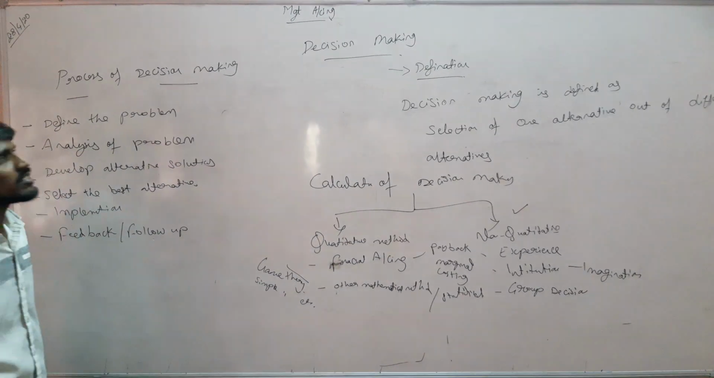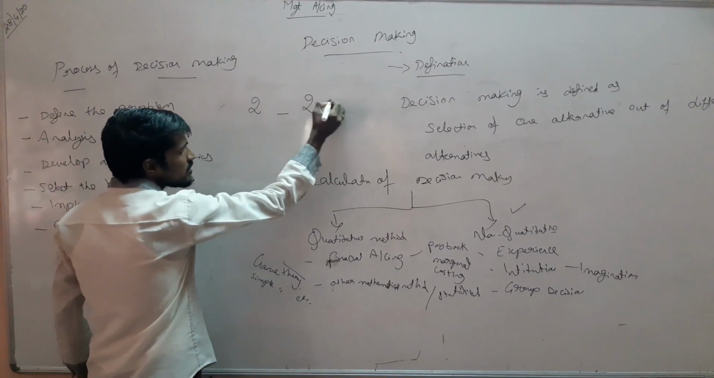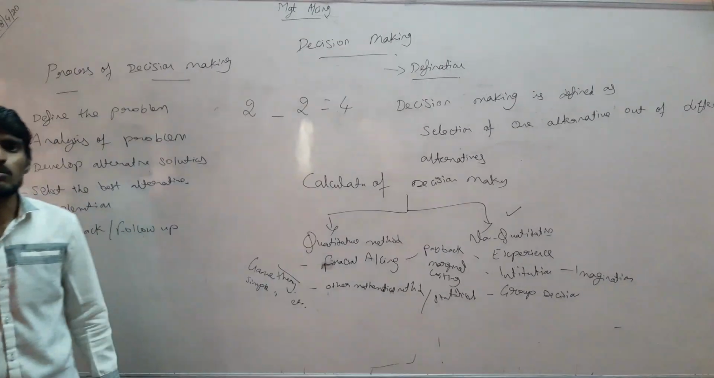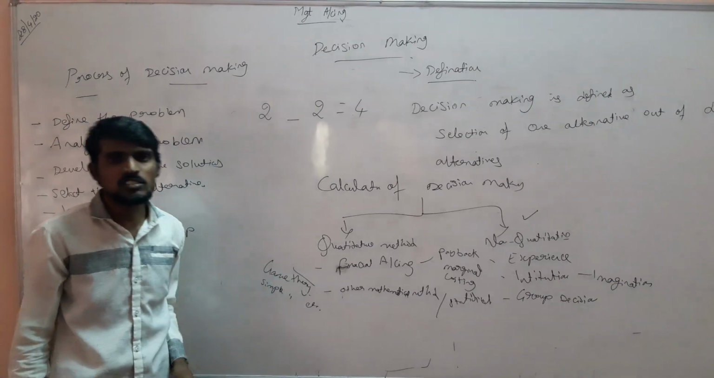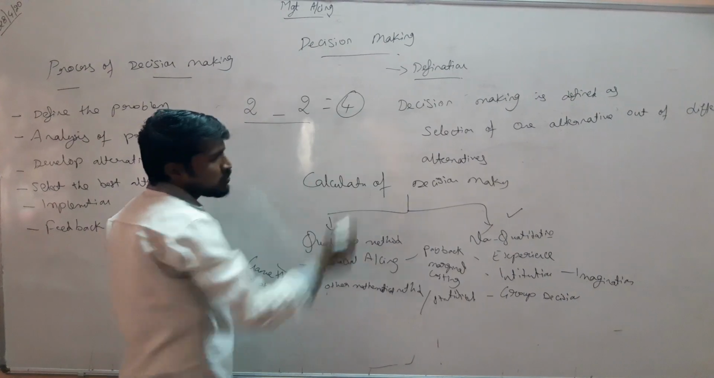I will give a small example. I am writing a maths theory: 2 dash 2 is equal to 4. Now it's not taken as a subtraction. I am taking it as 2 dash 2 is equal to 4. This is the procedure and this is the output.